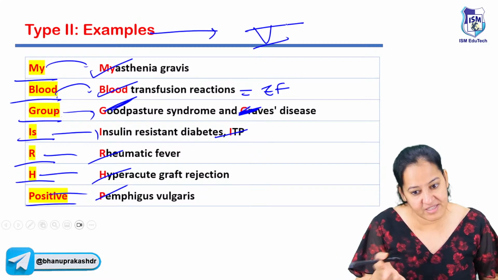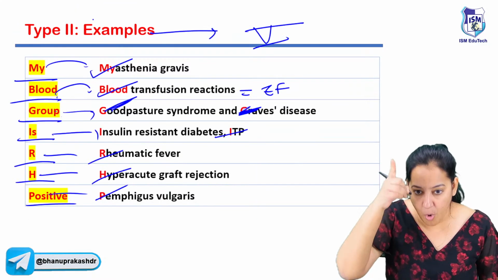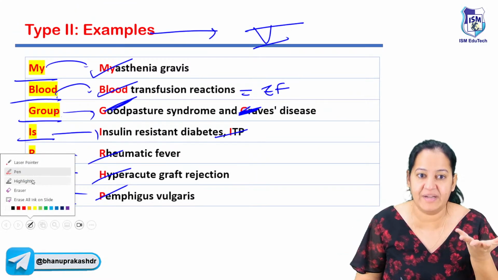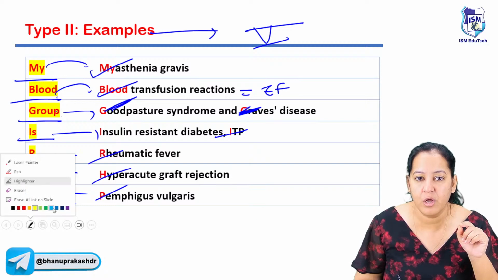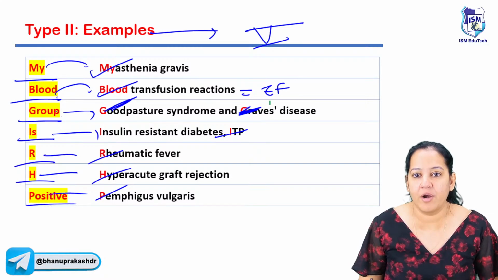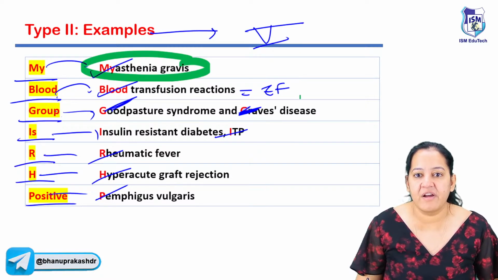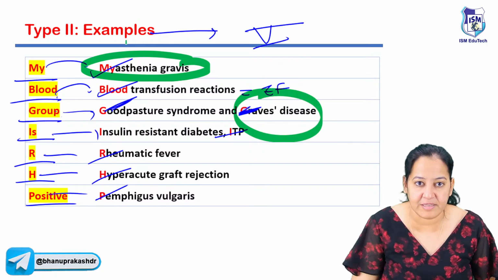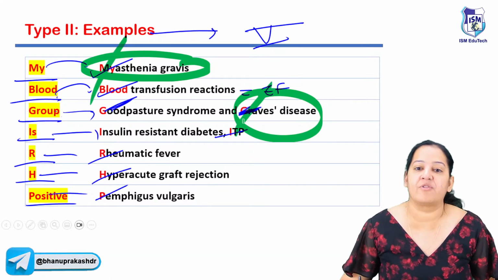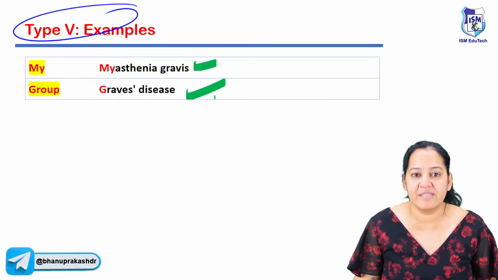So type 5 is a type of type 2 only. Among all these examples, 2 are actually type 5. Let me tell you which 2. I call it Mahatma Gandhi: myasthenia gravis and Graves disease. Mahatma Gandhi, MG. So actually these are type 5: MG, myasthenia gravis and Graves disease.